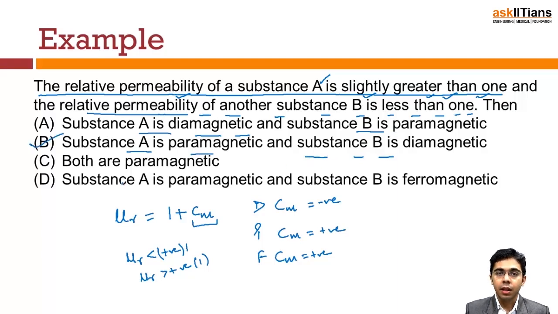Let's check the other example also, where both are paramagnetic, or substance A is paramagnetic and substance B is ferromagnetic. So option B should be correct, because we know that the susceptibility is negative, so 1 plus negative will come out to be less than 1. So for that, B is diamagnetic, and the relative permeability of the other substance A is slightly greater than 1, so therefore it is paramagnetic.